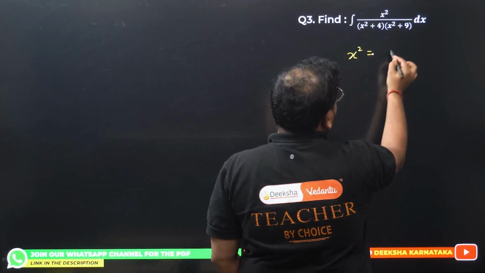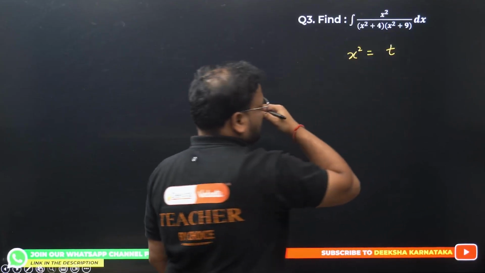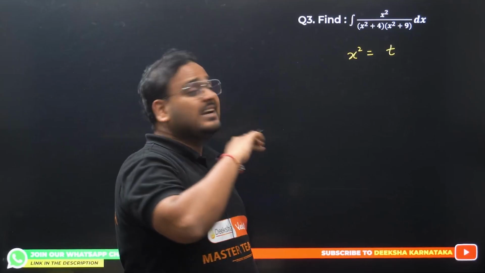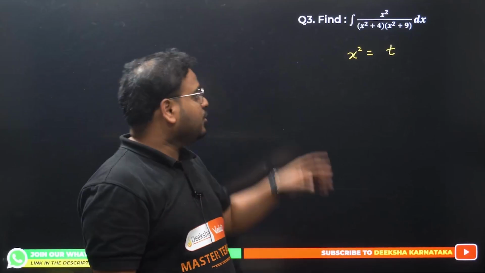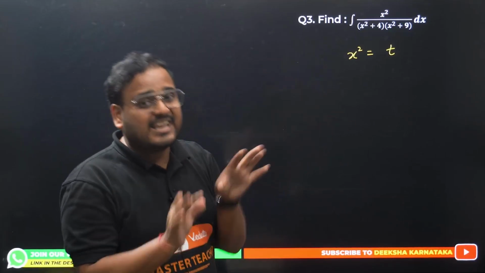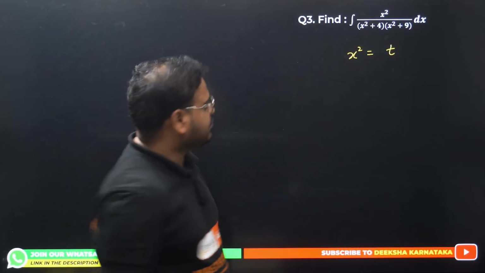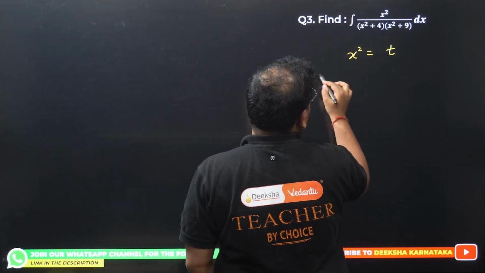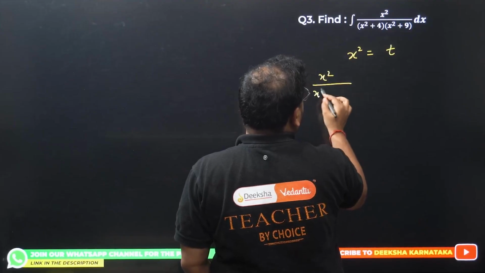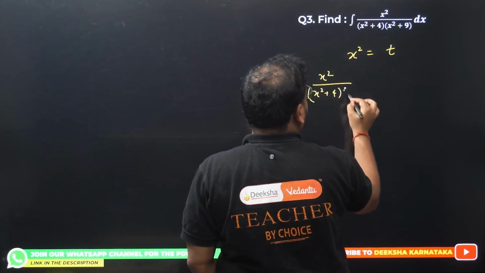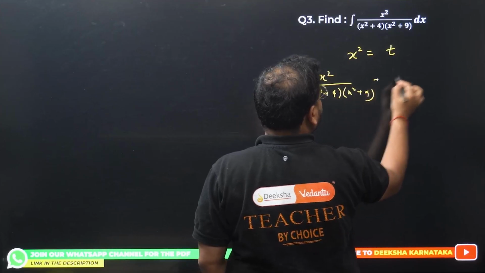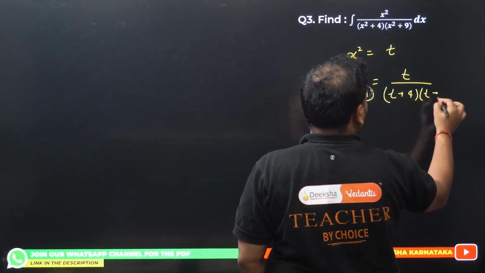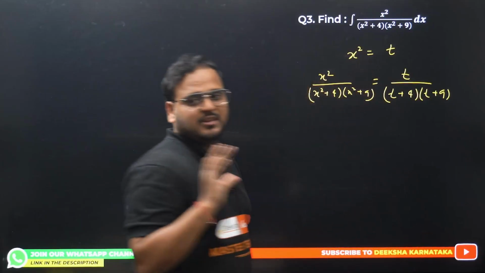X square equals, let's say I'm using it here as t. I'm not asking you to change the integration, no. I'm asking you to simply, for the partial fractions, change the variable. That much you can do, right? Please check. X square equals t means x square upon x square plus 4 and x square plus 9 becomes t upon t plus 4 and t plus 9. That's my partial fraction.